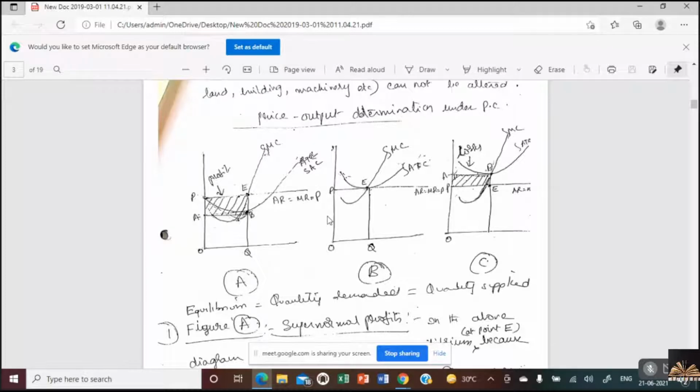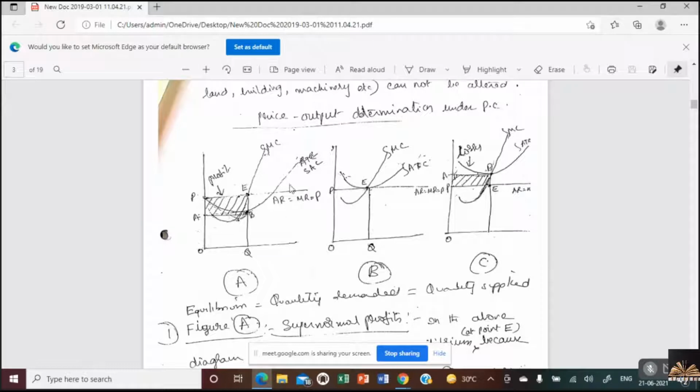And what is marginal revenue? Marginal revenue is the revenue derived from selling one extra unit. And what do you mean by price? This is how the price is decided: AR is equal to MR is equal to price. The price of a particular product would be decided on this basis. Now, going to the straight line, that is how the concept of price is decided.